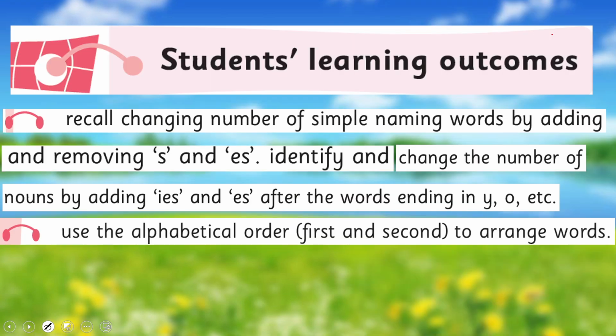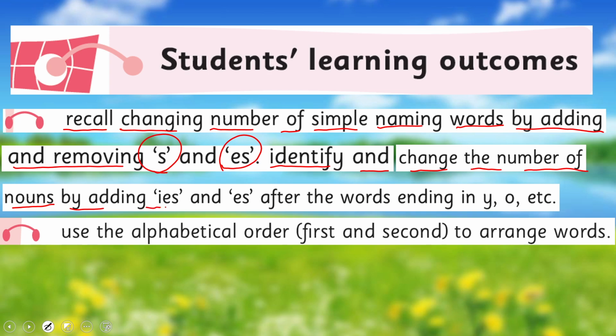Today, we will learn further and we'll cover the SLO to recall changing number of simple naming words by adding and removing S and ES, identify and change the number of nouns by adding IES and ES after the words ending in Y, O, etc. Use the alphabetic order first and second to arrange words. These are our today's SLOs.